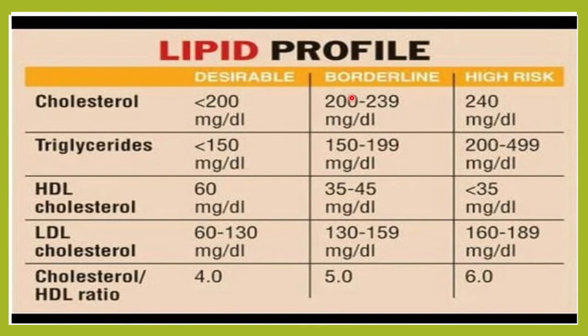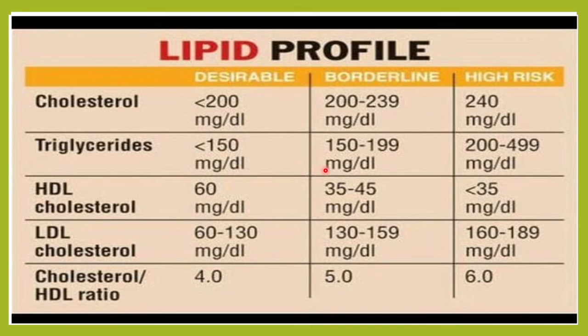Whenever we see a lipid profile, we expect that the cholesterol is less than 200 milligram per deciliter. Borderline would be anything from 200 to 239. If it is more than 240, it is high risk. Triglyceride should be less than 150 milligram per deciliter.